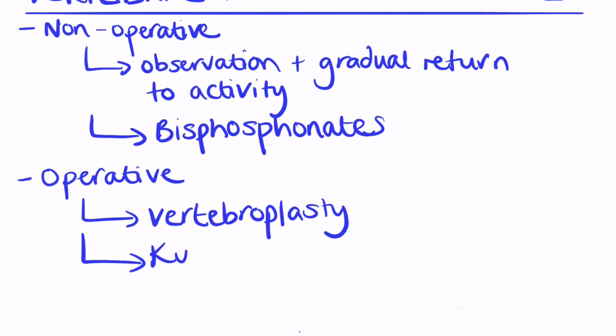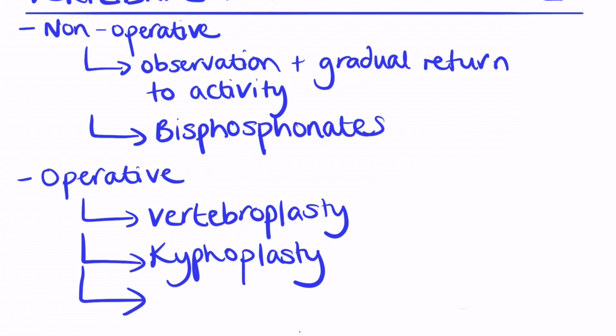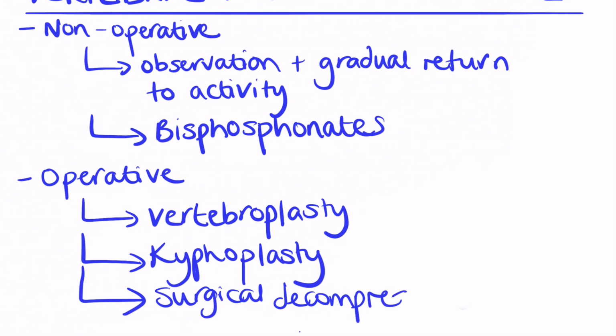However, there are 3 techniques that are listed: vertebroplasty, kyphoplasty, and also surgical decompression and stabilization. These surgeries should be carried out when patients still have ongoing pain and symptoms from a vertebral fracture, despite the fact that non-operative treatment has been carried out.